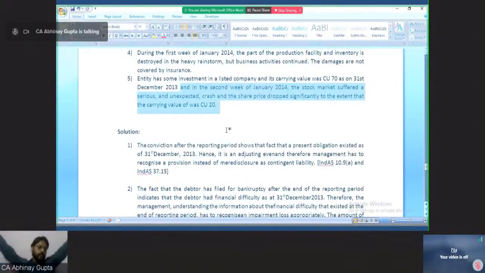So please let me know, is this an adjusting event or non-adjusting event? I am carrying an investment in a listed company, say Reliance Industries, and because of a share market fall after the reporting period, my share investments' value has fallen significantly. Do I need to account for it? Yes or no? Is the share market fall an adjusting event or non-adjusting event?